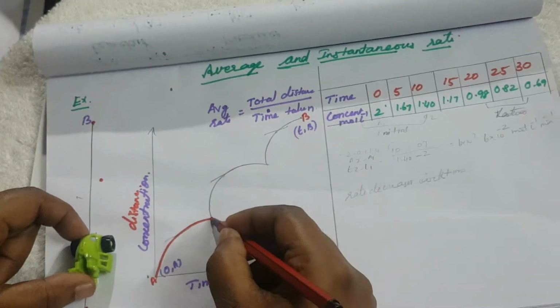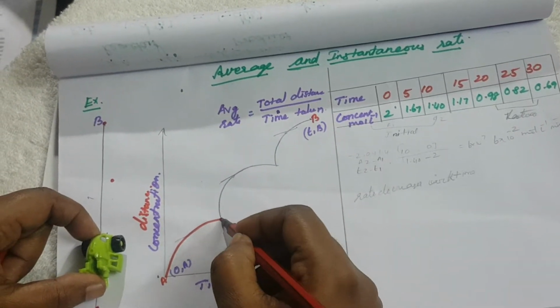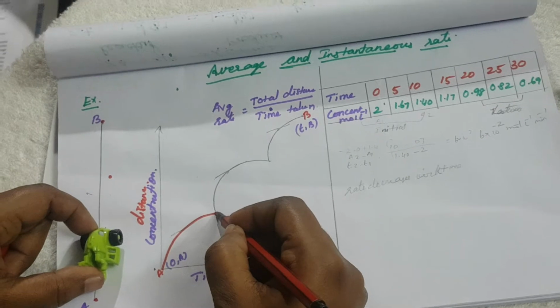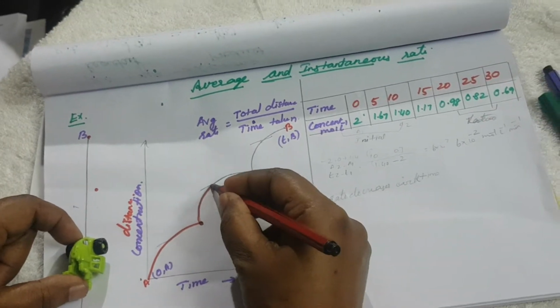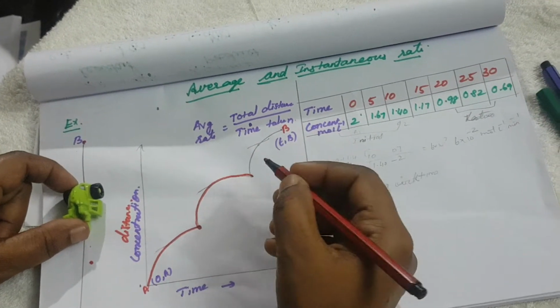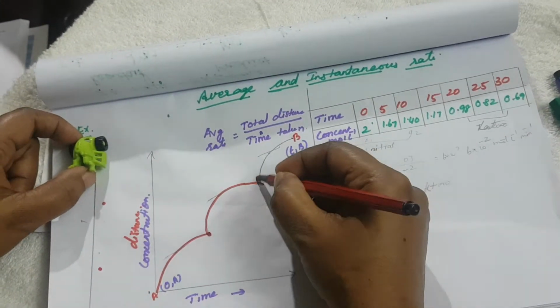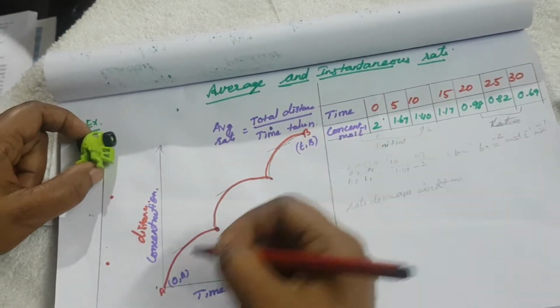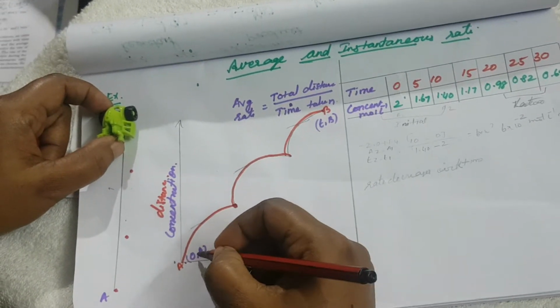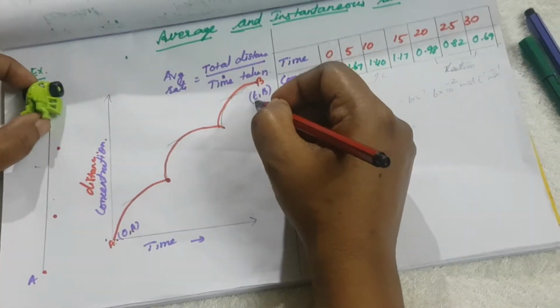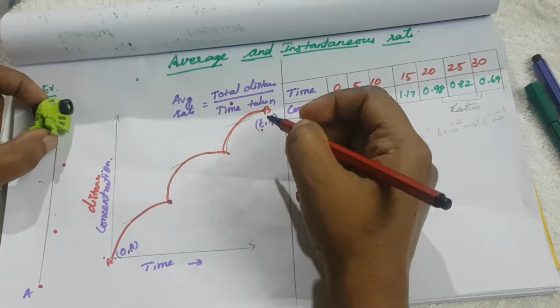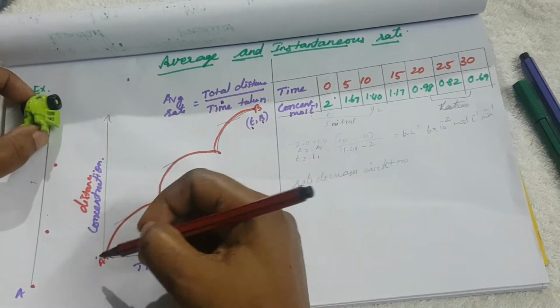Now the car is stopped, so the distance curve also stops. Now again the car starts and moves to another point. Again the curve accelerates as the car starts, and it reaches the point B. So the initial time is 0 at point A, and the final time is T at B. That is the total distance.